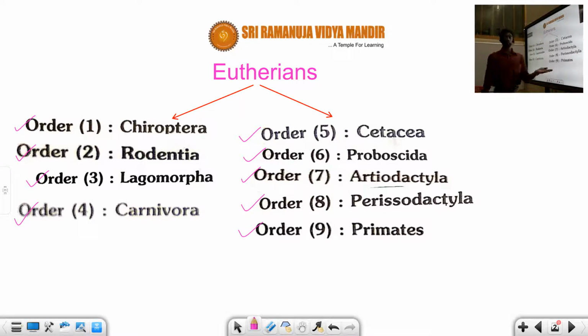So the primates, we belong to primates. Human beings and apes and chimpanzees and everything belong to primates. Let us see each and every order and what their importance is.